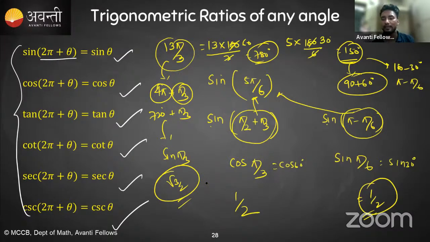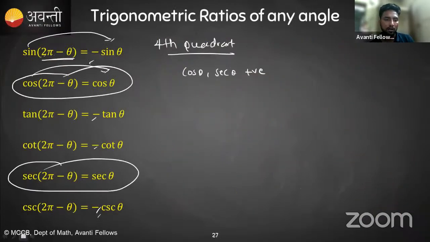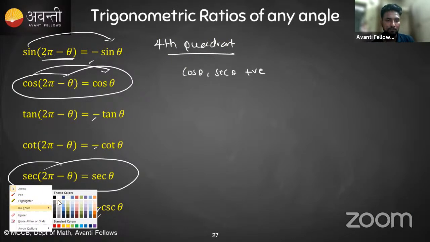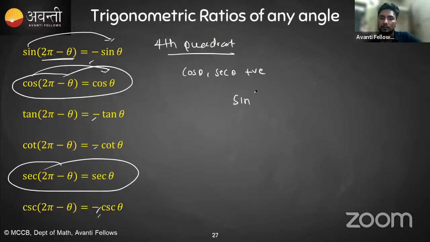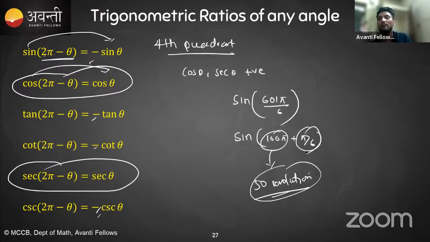Okay, like that. Okay, अगर कोई बोले ऐसा, चलो मैं पीछे में बताता हूं. अगर कोई बोले आपको sine 601 pi by 6. Okay, so you already know that अगर आप 6 से divide करोगे तो ये कितना हो जाएगा. Okay, तो ये आपका हो जाएगा 100 pi, and then you will add pi by 6. 100 pi means what? 50 revolution. Okay, 50 revolution, and again we are coming back to pi by 6.